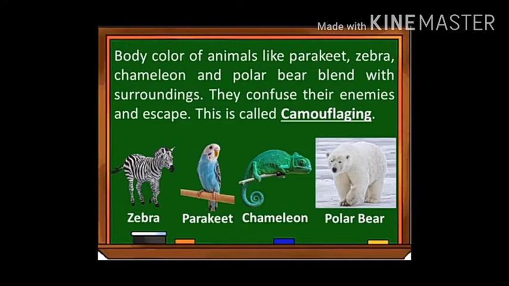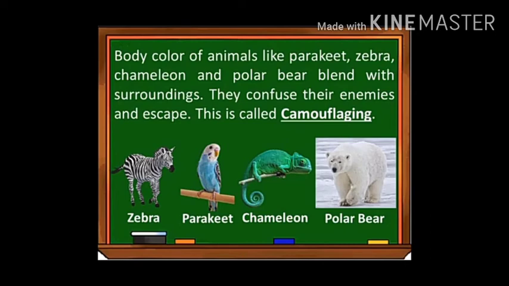As we all know, the chameleon is an animal which changes its color whenever it is necessary to protect itself from enemies. If it is on a plant, it changes its color into green. If it is on soil, it changes its color into cream color. This helps the chameleon protect itself, and it confuses the enemies who are trying to attack it.